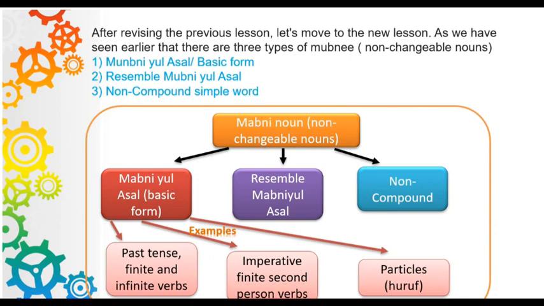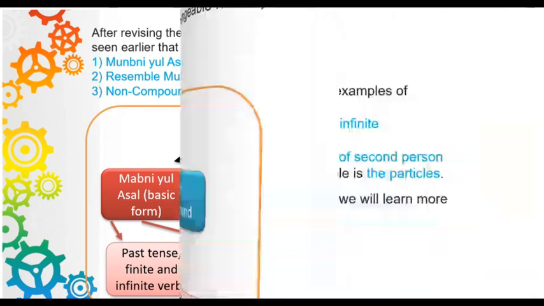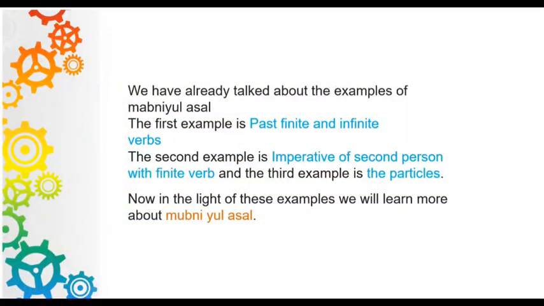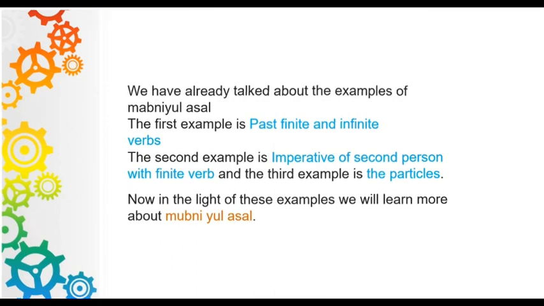Let's look at some of the examples of mabniul asl form. Past tense finite and infinite verbs, imperative finite second person verbs, and the particles. We have already talked about the examples of mabniul asl. First example is past finite and infinite verbs. The second example is imperative of second person with finite verb, and the third example is the particles. Now, in the light of these examples, we will learn more about mabniul asl.